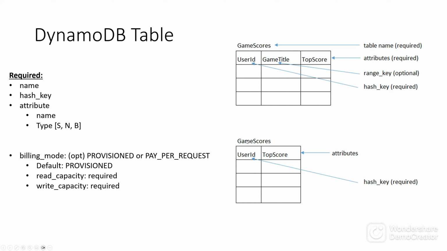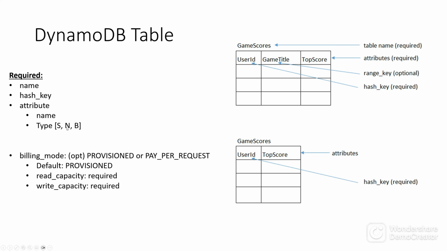So for a DynamoDB table, the required fields are the name of the table, and the hash key. Range key is optional. So name, hash key, and attributes. Under attributes, you're going to give the name and type.